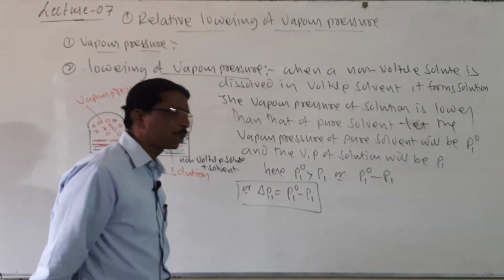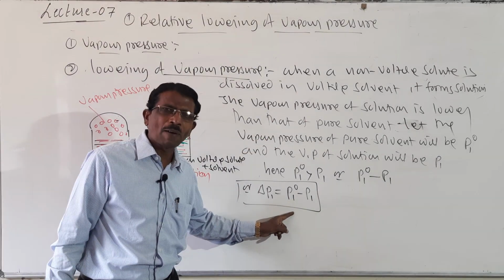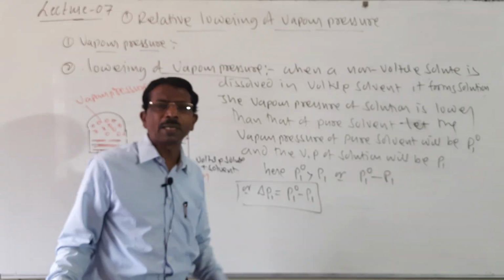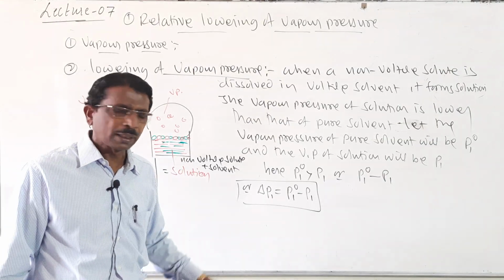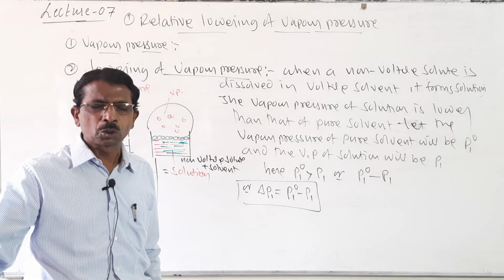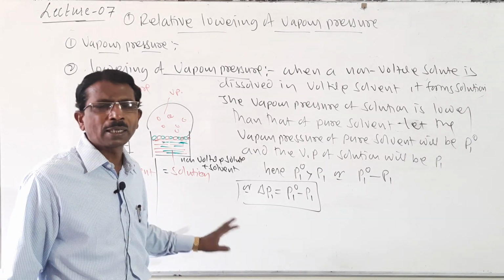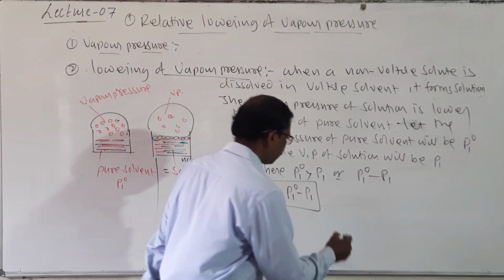Then what is the definition here? The lowering of vapor pressure is defined as the difference between the vapor pressure of the solvent and the solution. This is the definition. I think you got it.